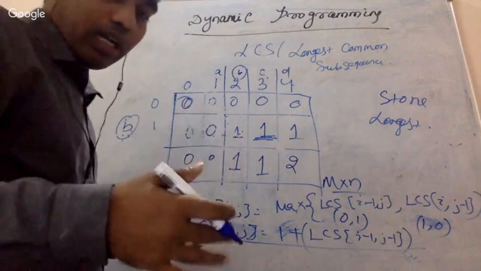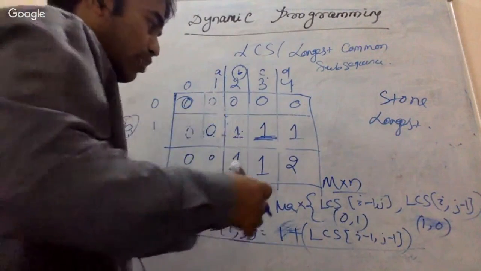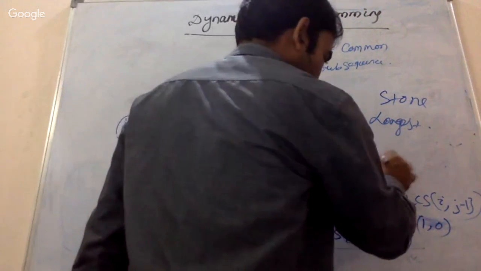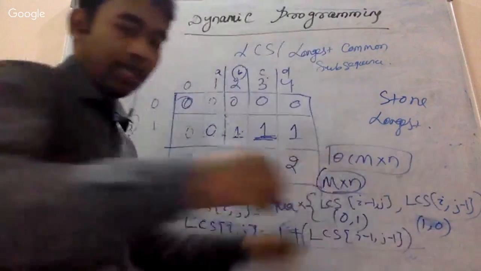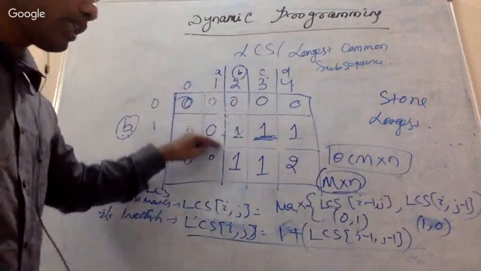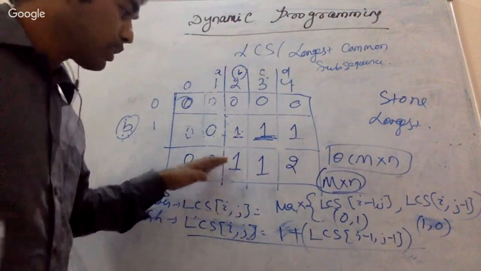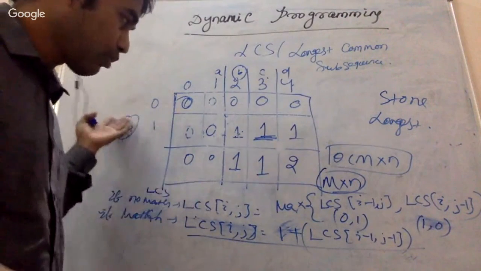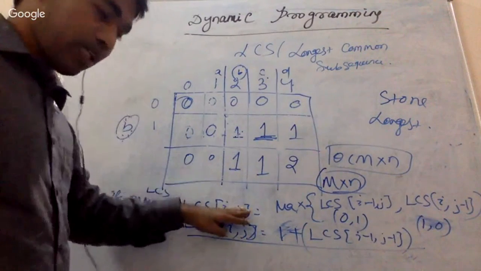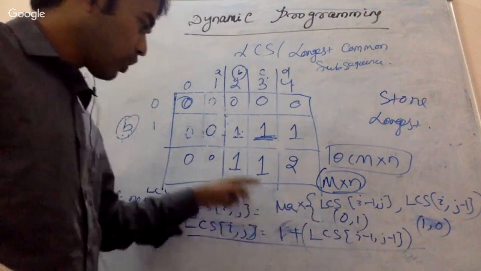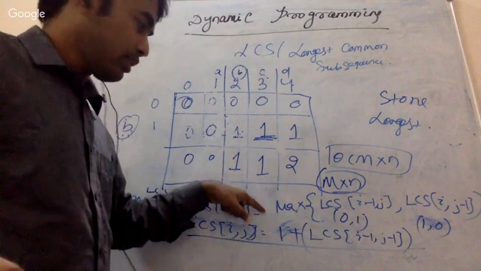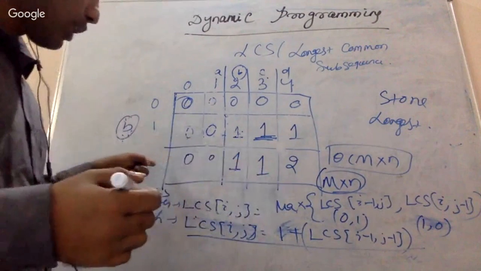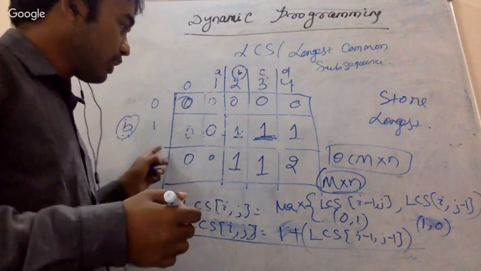Okay, so this is how I'm formulating it. That's why the time complexity of this particular algorithm is theta of m cross n. This is the time complexity, because I'm just filling this particular table. That's all I can say. Whatever algorithm I have written, they are just filling this particular table.